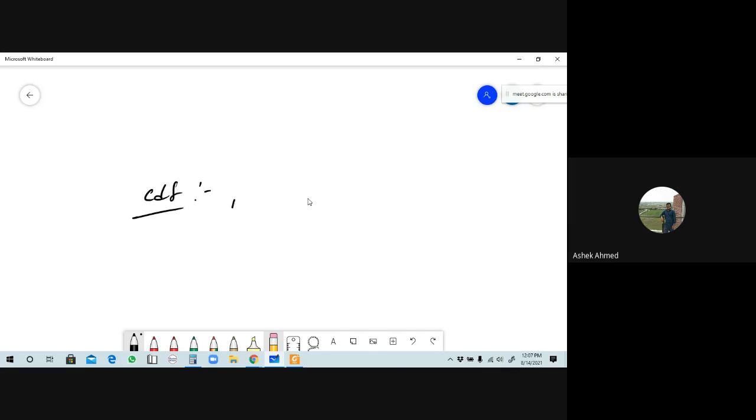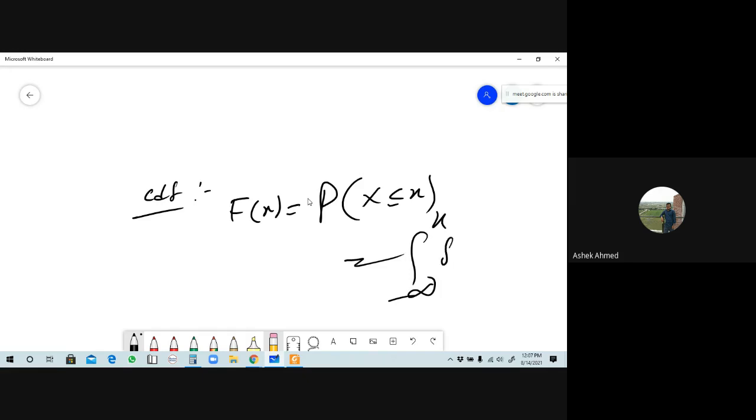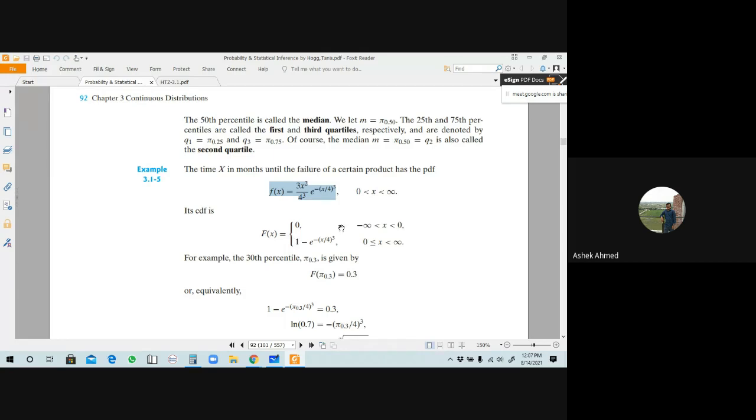The CDF is capital F of x equals the probability of capital X less than or equal to small x, which is the integral from minus infinity to x of f of t dt. You have to apply this formula to find this result. Then from here you have to find the 30th percentile.